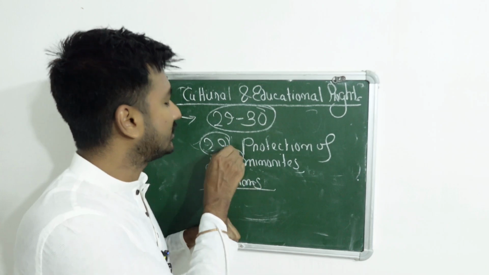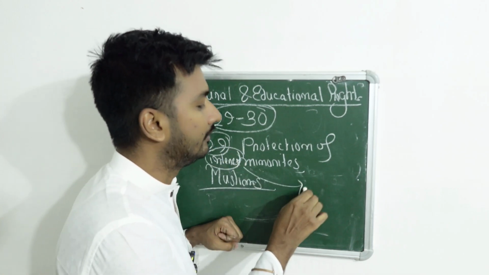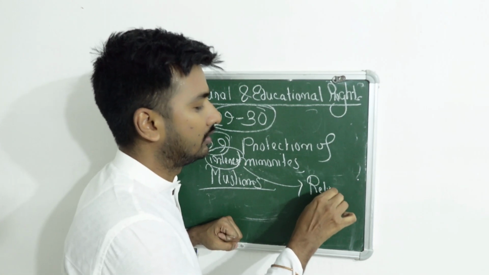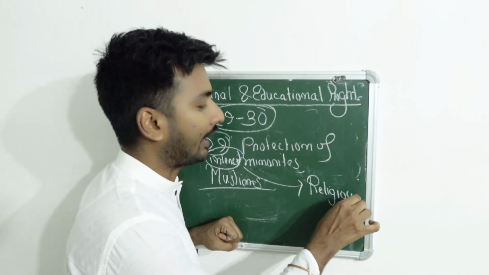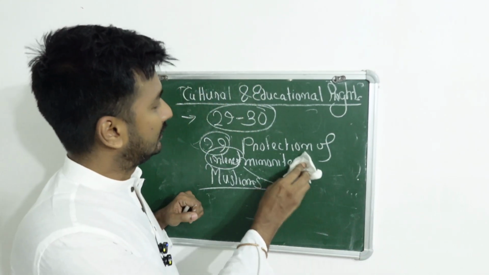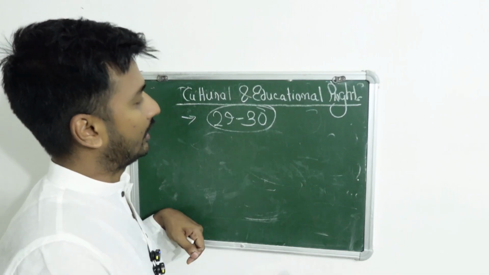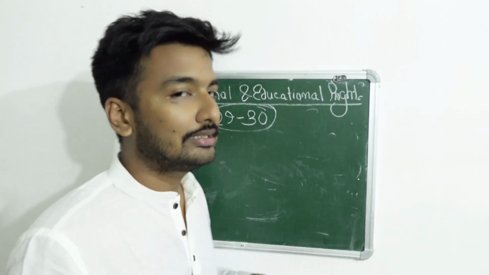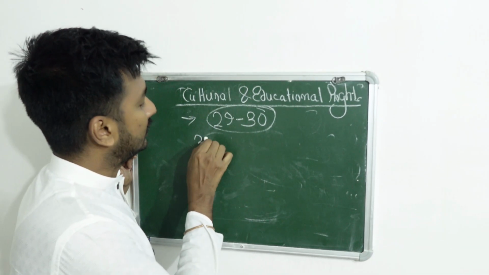What does this interest mean? Interest means religious affairs. They can practice their religion freely without any hindrance. This is what Article 29 states. What does Article 30 state?